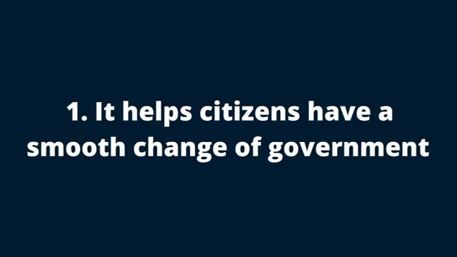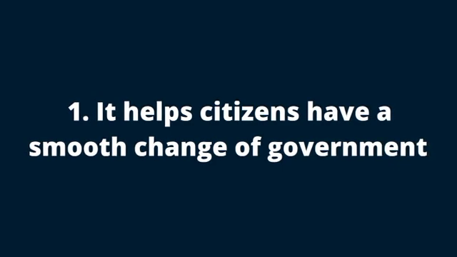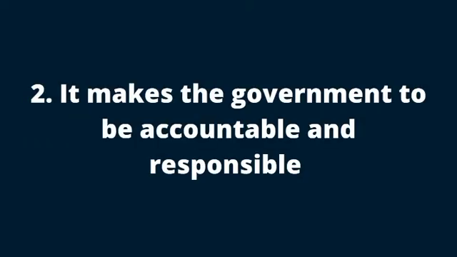Once a government has stayed in the position of authority for 4 years, democracy helps the society or the citizen to change the government without issues. They can all decide and vote for who they want to replace the particular person who has been in position of authority for a period of time. So it helps the citizens to have a smooth change of government in the society.